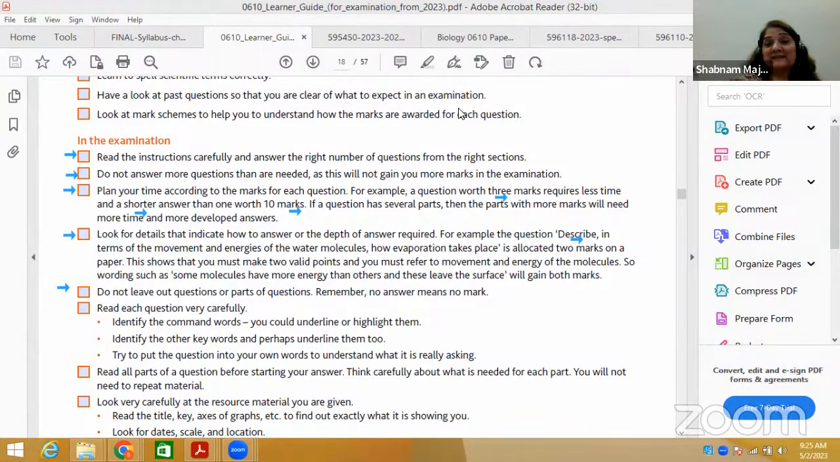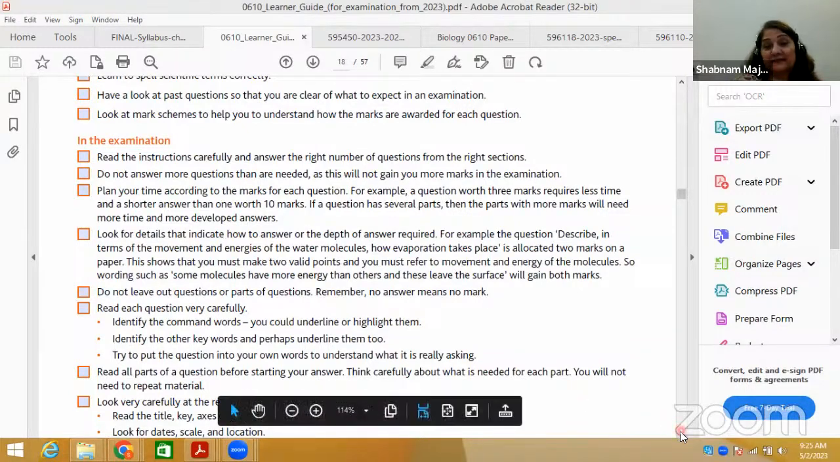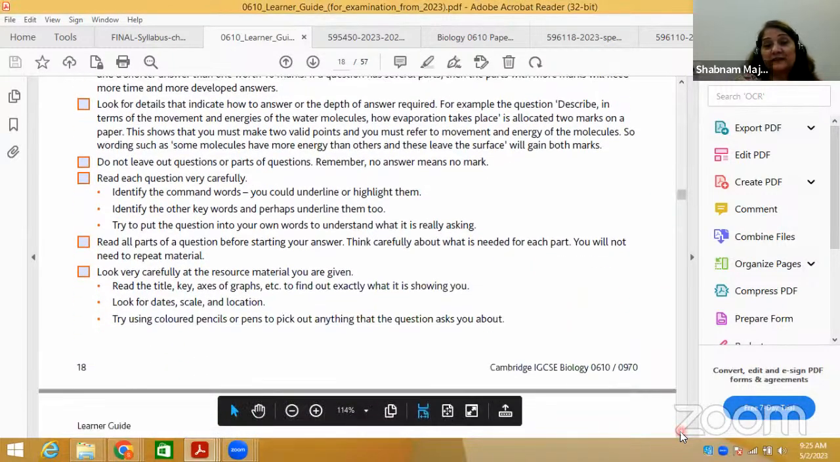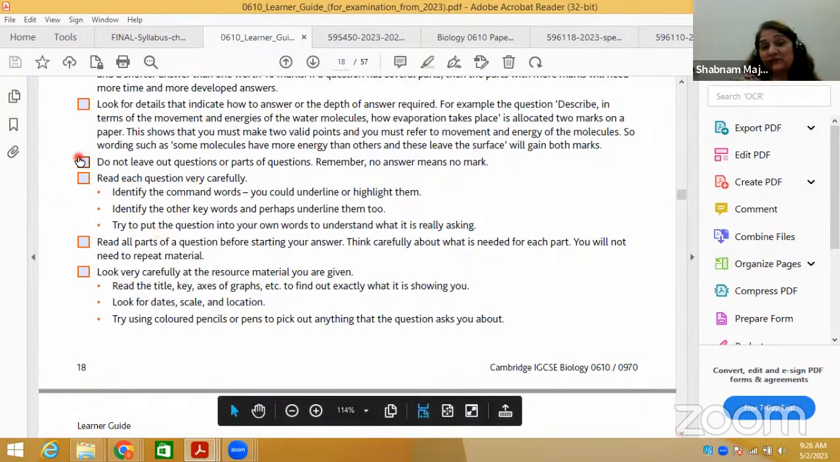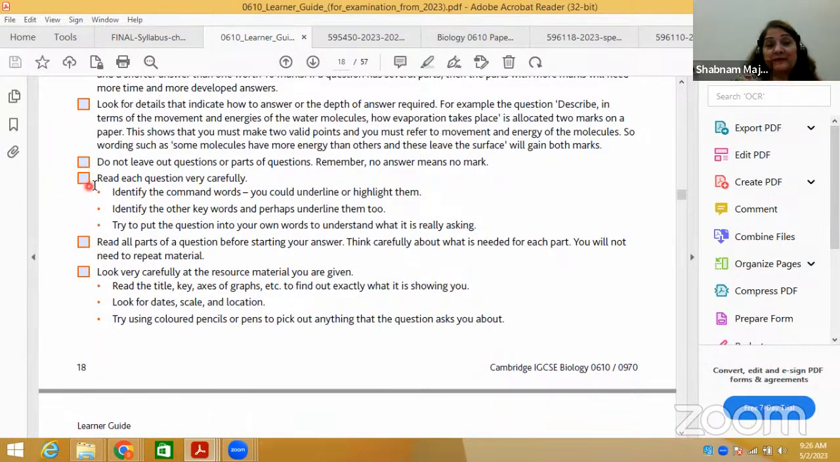What he's saying is that instead of leaving any part of the question blank, even if you're not sure about it, you will get 0 if you leave it blank. Obviously, it will be unclassified. So that's why he's saying, do not leave the question; better to attempt some of that particular part of the question. Next, he's saying, read each question very carefully.